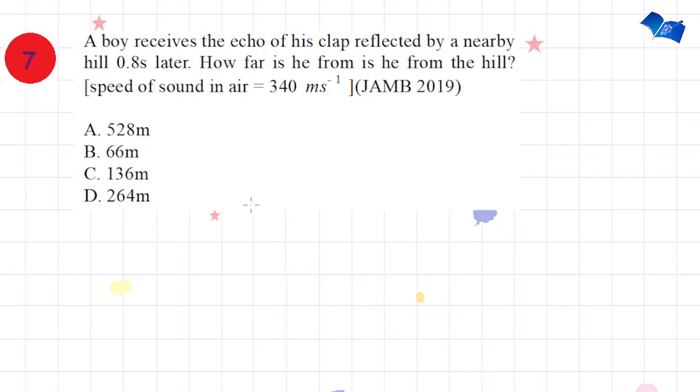Question number 7. A boy receives the echo of his clap reflected by a nearby hill 0.8 seconds later. How far is he from the hill? The speed of sound in air is given as 340 meters per second. This is taken from JAMB Past Question 2019. So we know that from sound waves, the principle of echo is that the velocity or speed of sound is equal to 2 multiplied by the distance divided by time, because an echo is the sound heard after the reflection of sound.